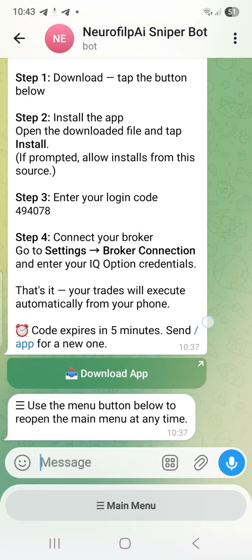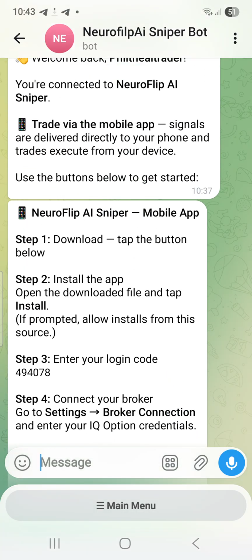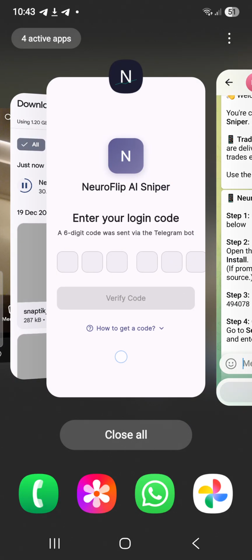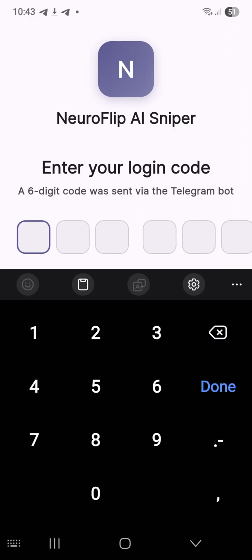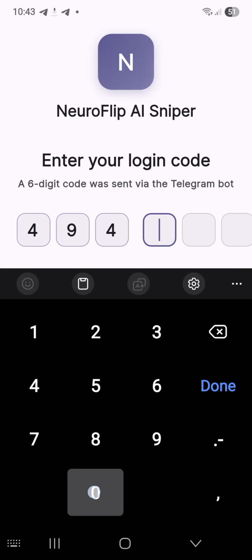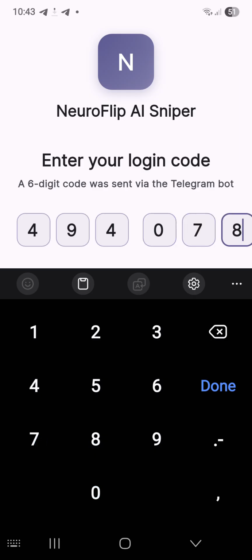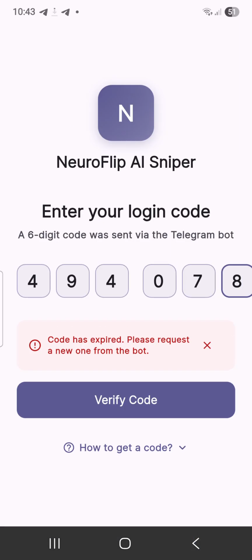Look at the Telegram account here. Now look at this code, 494078. So you just type the code there. You are going to see it from your own end too. So all you just have to do is that, 494078, right? Then, code has expired.